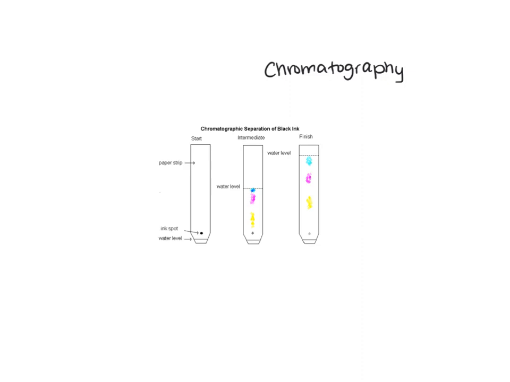So you have this strip, and this strip is placed into some kind of a reagent. When you take a dot, an ink spot, above the water level, you then dip it into your mixture. And the water level, based off how it interacts with your mixture, will separate each of the components in that mixture by their mass. So then you can see this will be one, this will be the other, and this will be the other.